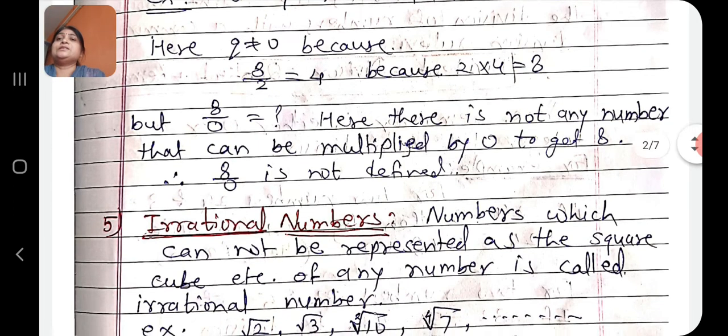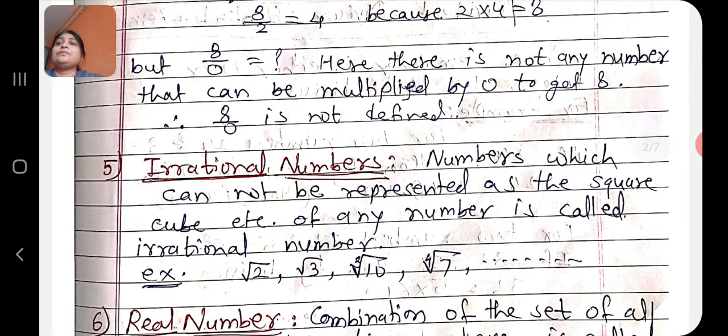Next number set is irrational numbers. Irrational numbers are numbers which cannot be represented as the square, cube, etc. of any number. These numbers are called irrational numbers. For example, root 2, root 3, cube root of 10, fourth root of 7 and so on.